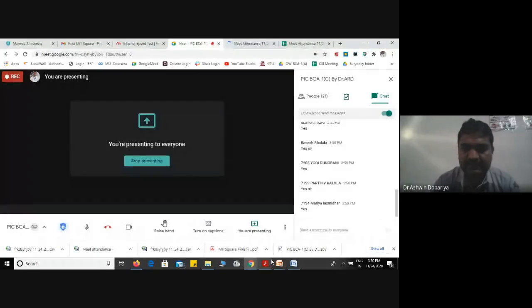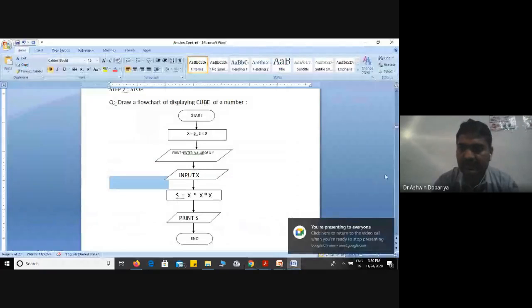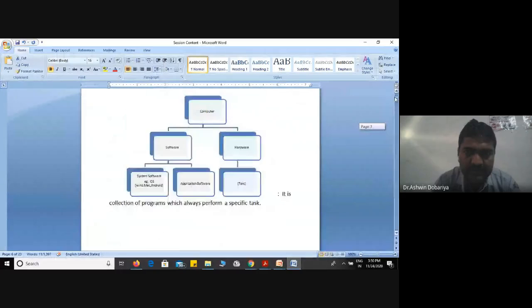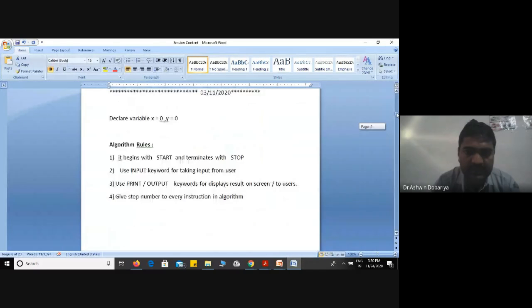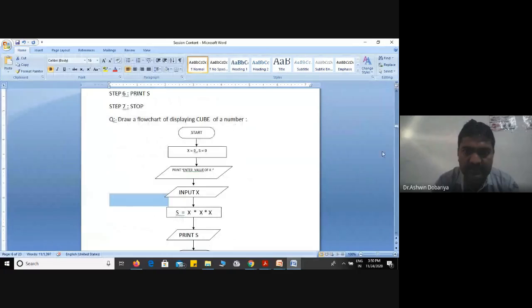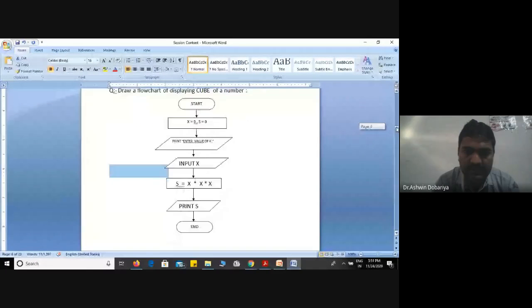Okay, good. Now let's move to the next. After this, which definition have we taken? Let me move to the other definitions. Here we can say cube, then multiply by 3.